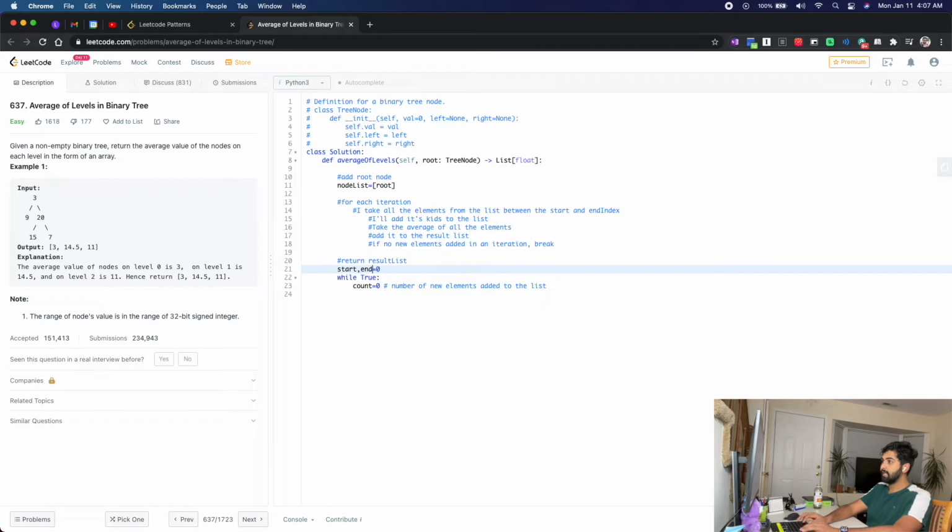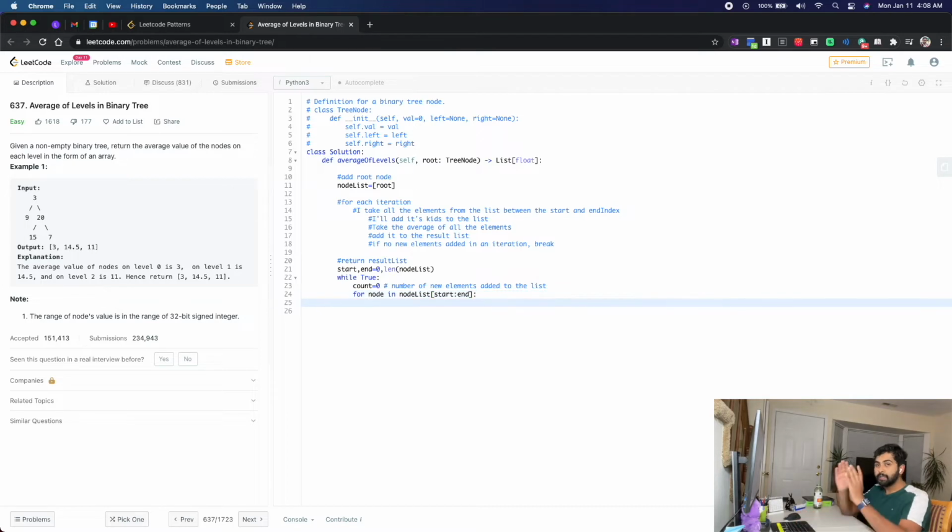Start is 0 and end is equal to 1, or len of node list, which is 1. It's okay even if we say 0, 1. So what I do is for node in node list of start to end. Okay. So between start and end are the elements that are present in that specific level.